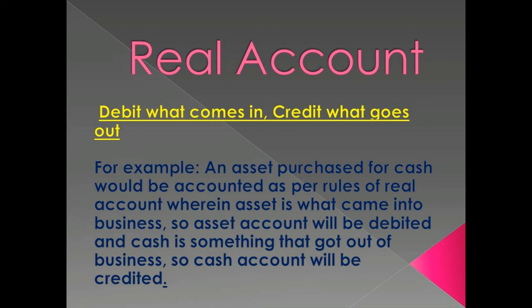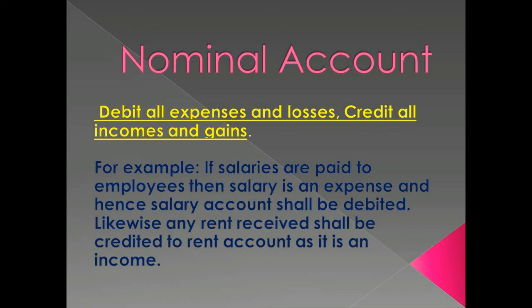For example, if the businessman purchases some type of asset, that is what comes into the business, so the asset account will be debited, and at the same time cash will decrease because it goes out of the business, so the cash account will be credited.